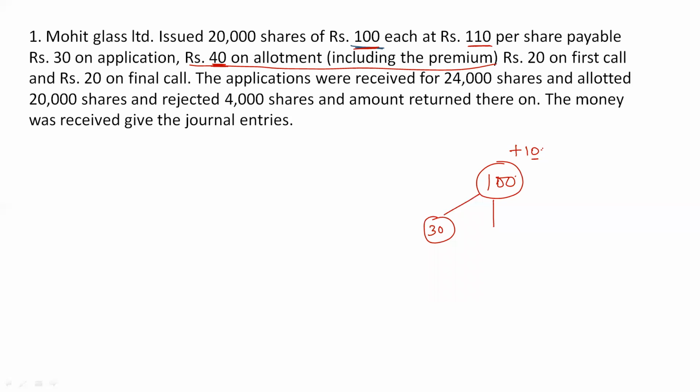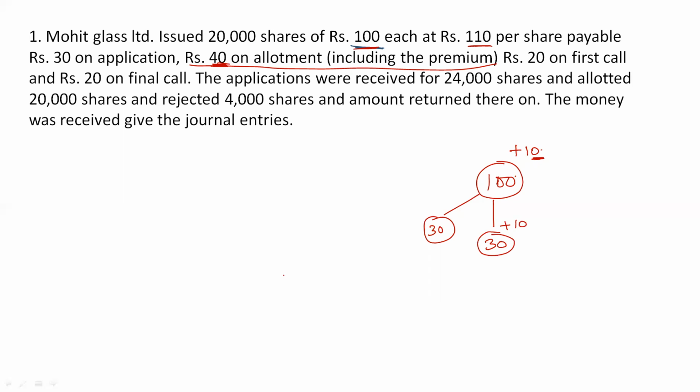It depends upon the company in which process it wants to collect the premium. The company might collect the full premium during one single process, or the company can collect the premium in parts during different processes. It depends. In this question, the total allotment money is 40 rupees, but it includes premium also. So premium is 10 rupees, which means my actual allotment money is 30 rupees plus 10 rupees premium.